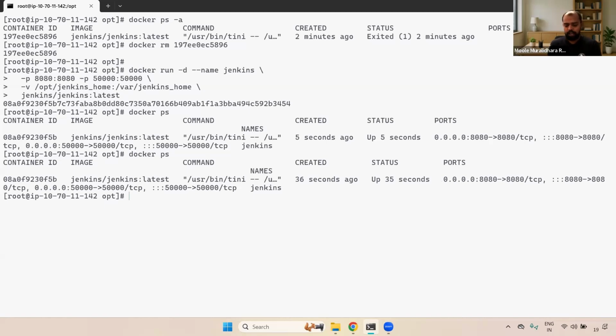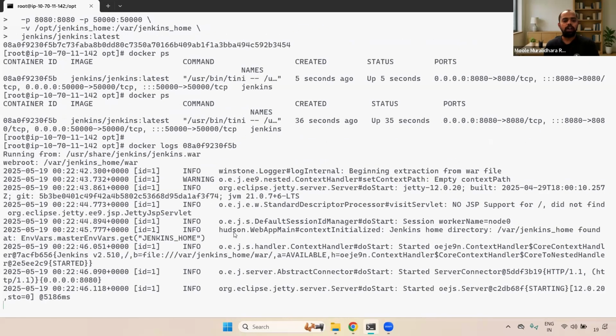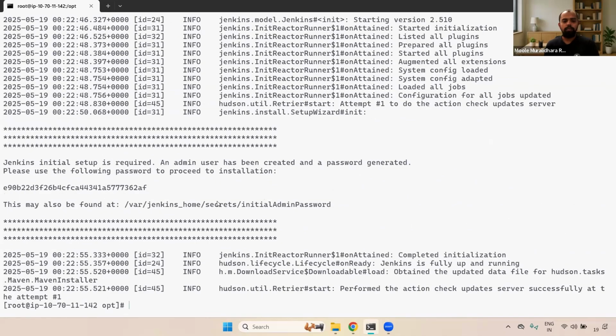And also I'm going to check the container logs as well. We wanted to see whether the container is fully running or whether we are seeing any errors. Okay, docker logs, and if you see here, okay, super, awesome. And they gave the initial admin password as well. They have mentioned the initial admin password, which it will ask for whenever you are setting up. That password is also mentioned here, and you can see that in Jenkins_home, secrets, initialAdminPassword, there we can find the default password. Okay, fine.